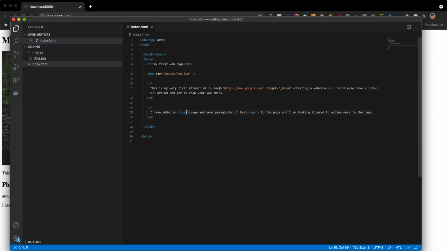And the reason, again, that nothing changed is that the span tag is used for grouping types of content that you want to later possibly style down the road using CSS. And we'll get to CSS a little bit later in other videos. But right now, you can use span tags to order and organize your content if you would like. And again, span tags are inline tags and not block level tags.